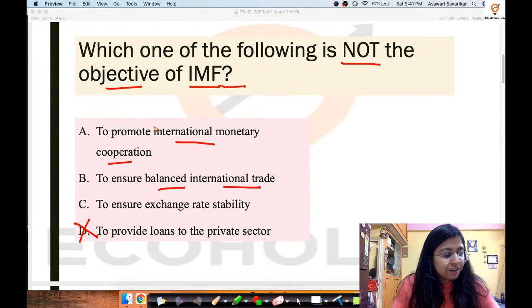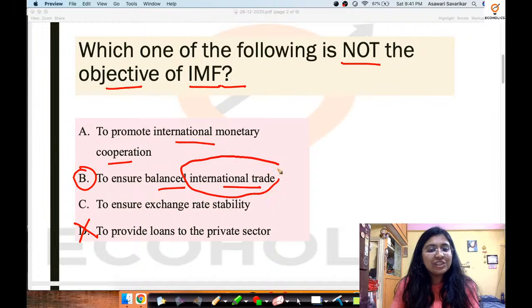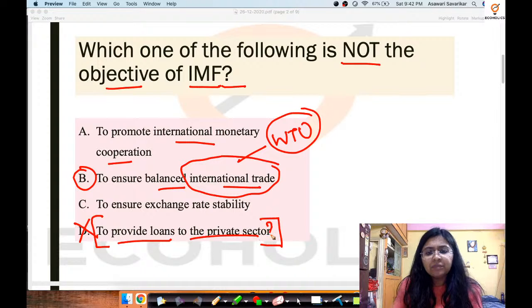Now I understand why few of you might have said B, because over here it's written international trade. So you must have been confused that probably this would be an objective of the World Trade Organization. I totally understand what went wrong when you said B, but do not be impulsive in giving your answers. Because over here we can also find something which is totally incorrect. To provide loans, fine, to the private sector.